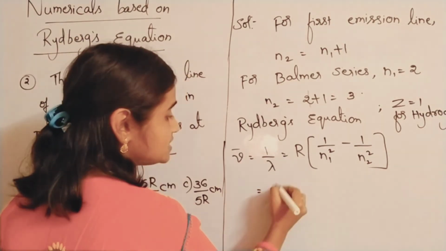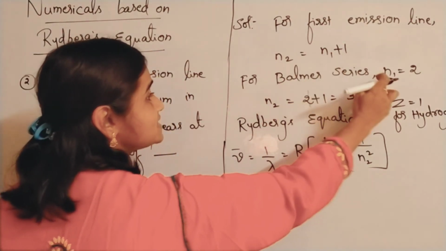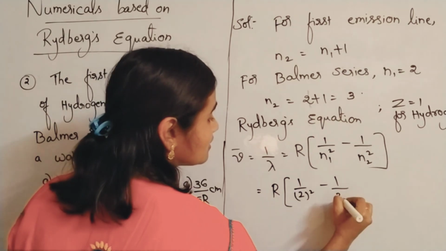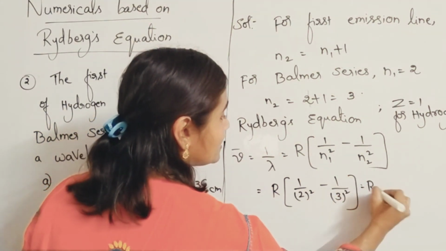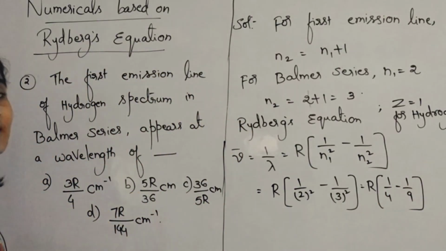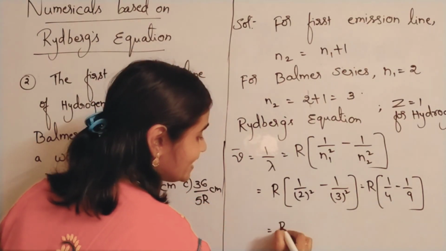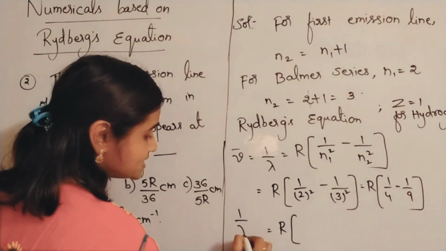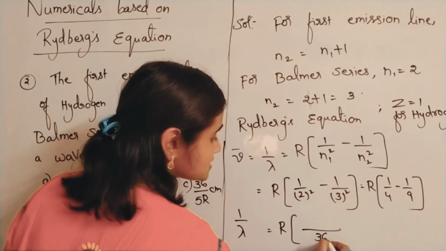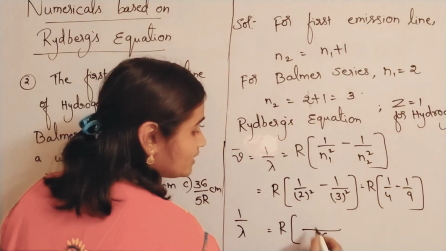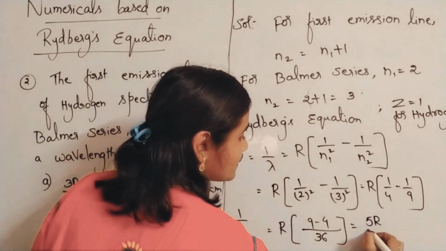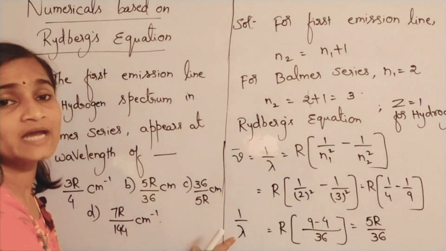Okay, so let us substitute. R into N1 value is 2, 1 by 2 square, minus N2 value is 3, 1 by 3 square. So R into 1 by 4 minus 1 by 9. If you take the LCM for 4 and 9, what will you get? 1 by lambda is equal to R into, LCM is 36. 9 fours are 36, so 9 minus 4 is equal to 5. 1 by lambda is 5R by 36.